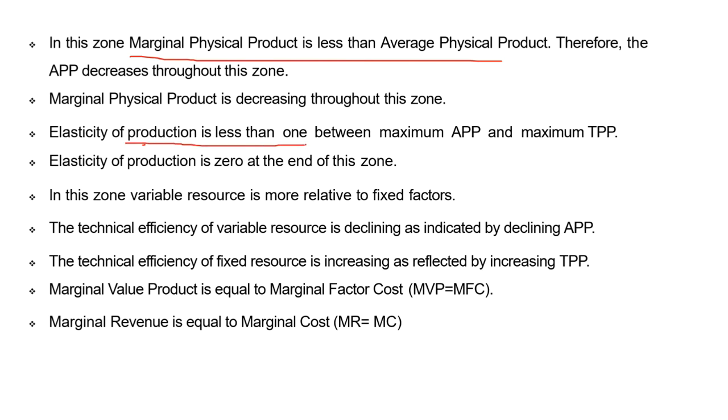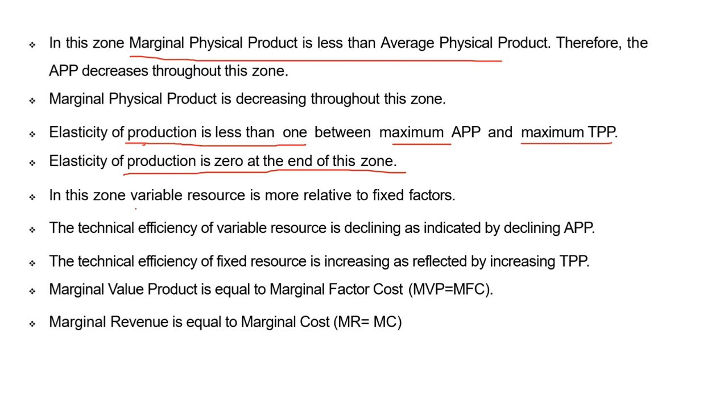Elasticity of production is less than 1 between maximum APP and maximum DPP. That means the end of stage 1 and the start of stage 2. Elasticity of production is 0 at the end of stage 2. That means MPP is 0 and TPP is the maximum. When EP is 0, MPP is 0 and TP is the maximum.